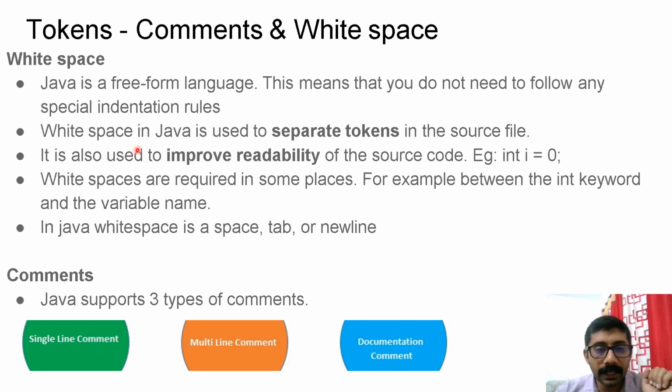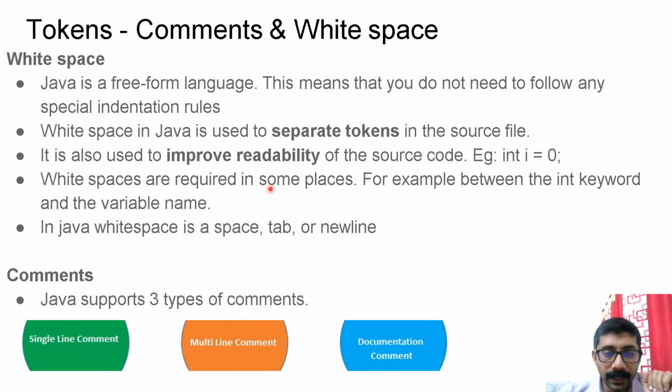White space in Java is used to separate tokens in the source file. It is also used to improve readability of the source code. The white space in int i is used to separate the data type and the variable name. After that, you may or may not have space around the equal to sign; it is up to you, only to enhance readability.